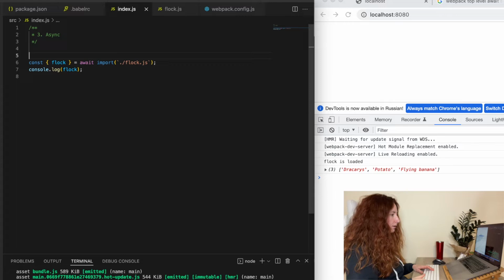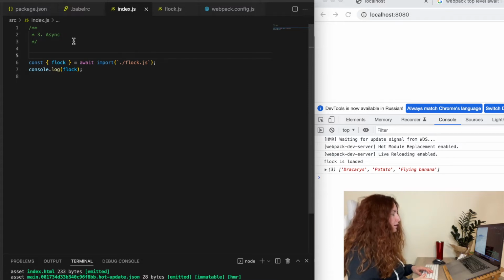And why can this top-level await be useful? For example, we want to conditionally load modules in our bundle.